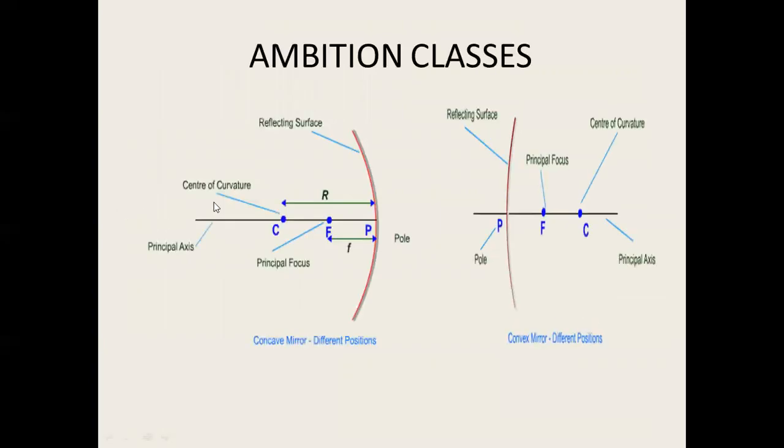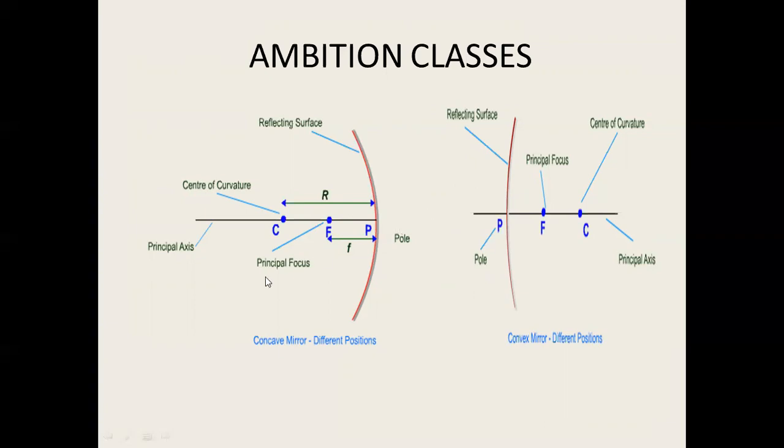Here, this is the reflecting surface. This reflecting surface is bulged inward, and here this is the reflecting surface and it is bulged outward. So this is a concave mirror, which we can remember as "cave", and this is a convex mirror, the opposite of concave.